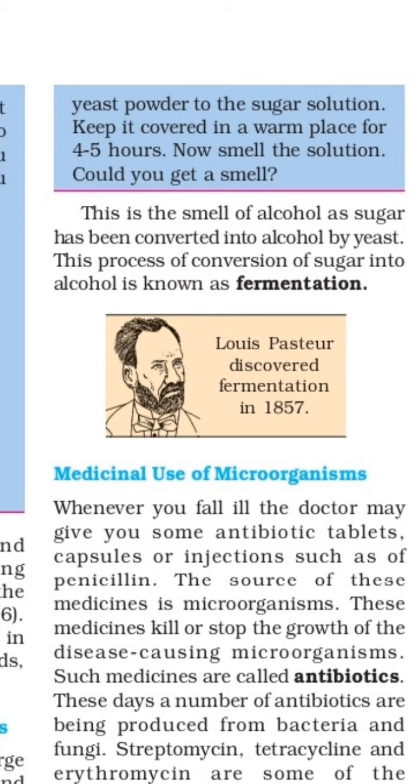How can we produce alcohol? We take one beaker of 500 milliliters, put 3/4 water in it, add 2 to 3 spoons of sugar and half a spoon of yeast powder. Then we cover it and keep it in a warm place for 4 to 5 hours. After that, a bad smell appears, which shows the presence of alcohol. Why? Because the yeast powder converted the sugar solution into alcohol, and this process is known as fermentation.